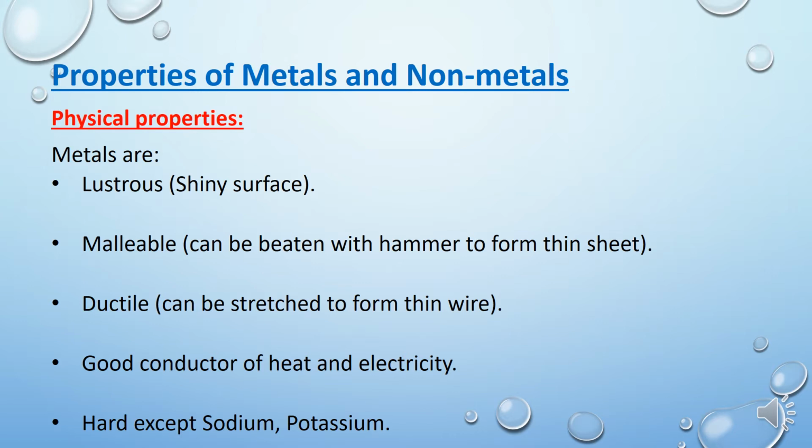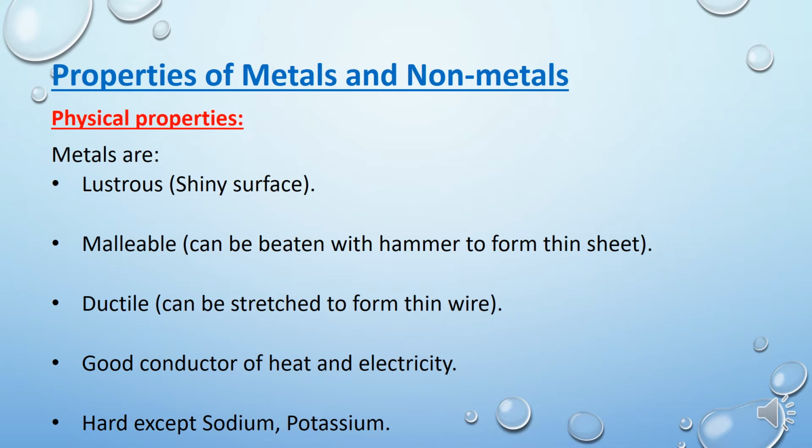Children, the first physical property is metals have a lustrous surface or shiny surface. I told you earlier the property of metals of having a shiny surface is called metallic luster, and this shiny appearance makes them useful in making jewelry and decoration pieces. Gold and silver are used for making jewelry because of their bright and shiny surfaces.